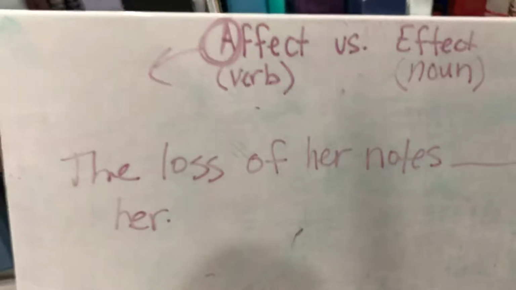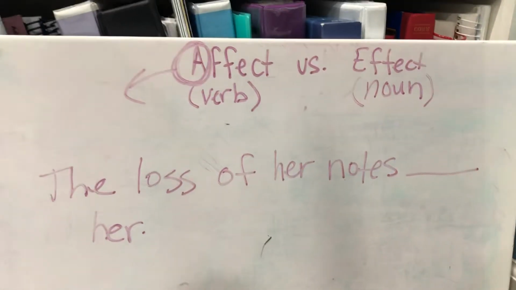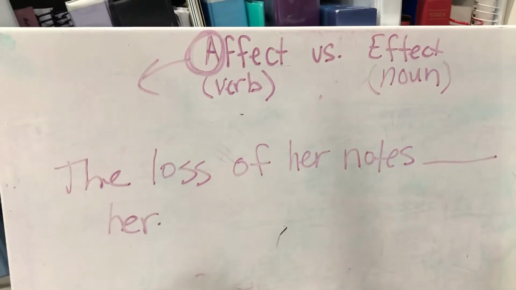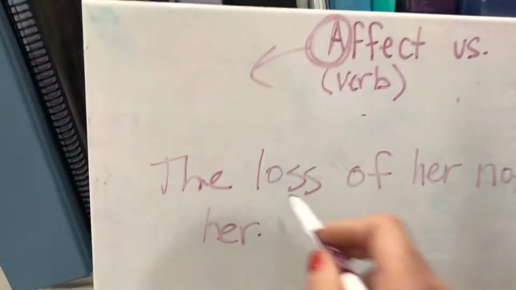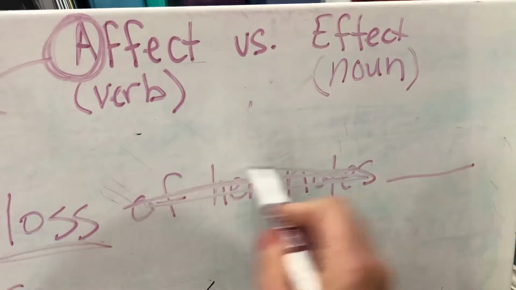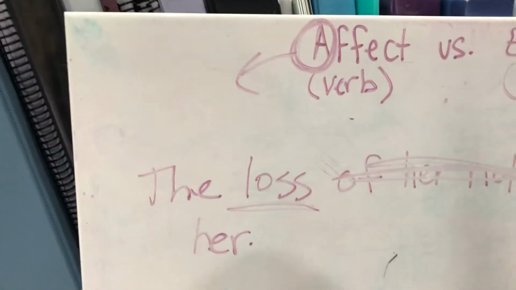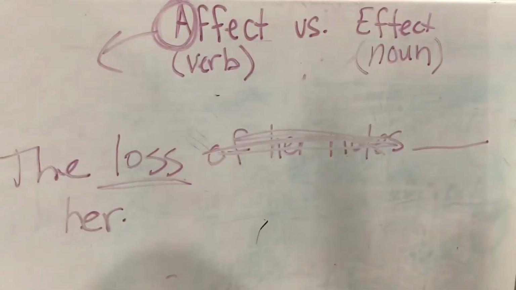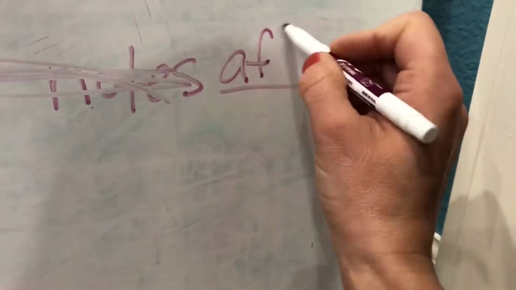Okay, well, let's eliminate anything we can. All right, what is this sentence about? It's about loss. Okay, that's because this is a prepositional phrase. I'm getting rid of that prepositional phrase. The loss affected or effected her. Okay, so it's going to be affected because you need it as a verb.